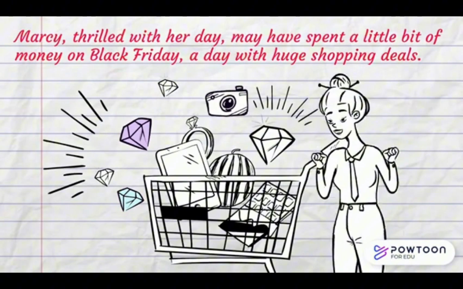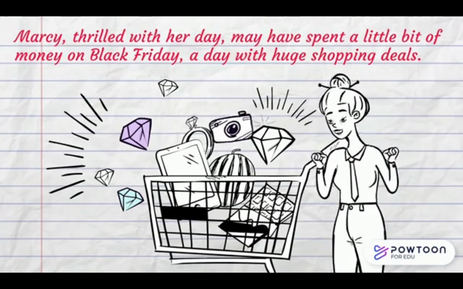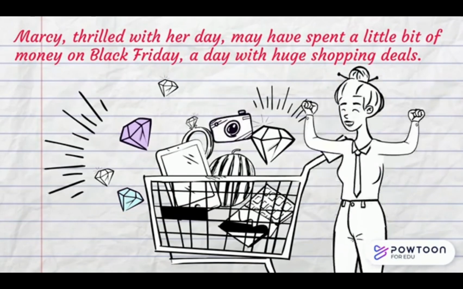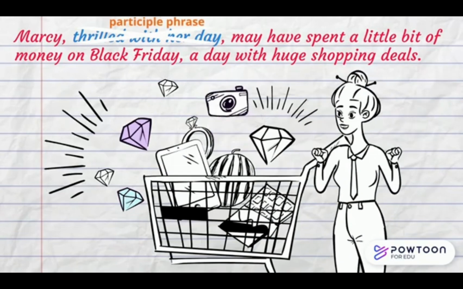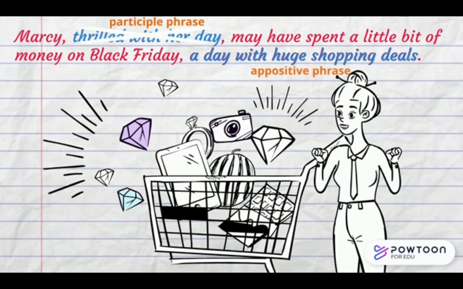Let's take a look at an example. Marcy, thrilled with her day, may have spent a little bit of money on Black Friday, a day with huge shopping deals. Thrilled with her day is a phrase that gives more information to Marcy. Why is it not an appositive then? Well, there's no noun that explains more about Marcy. Instead, it is a participle phrase, since thrilled with her day begins with a verb form, but is describing Marcy. A day with huge shopping deals, on the other hand, does contain a noun that gives more information about Black Friday. That makes this an appositive phrase.